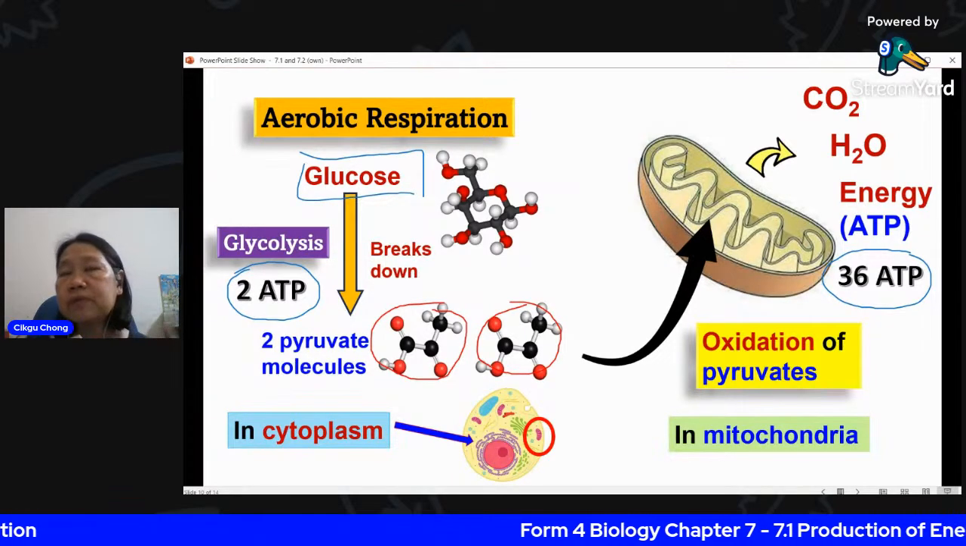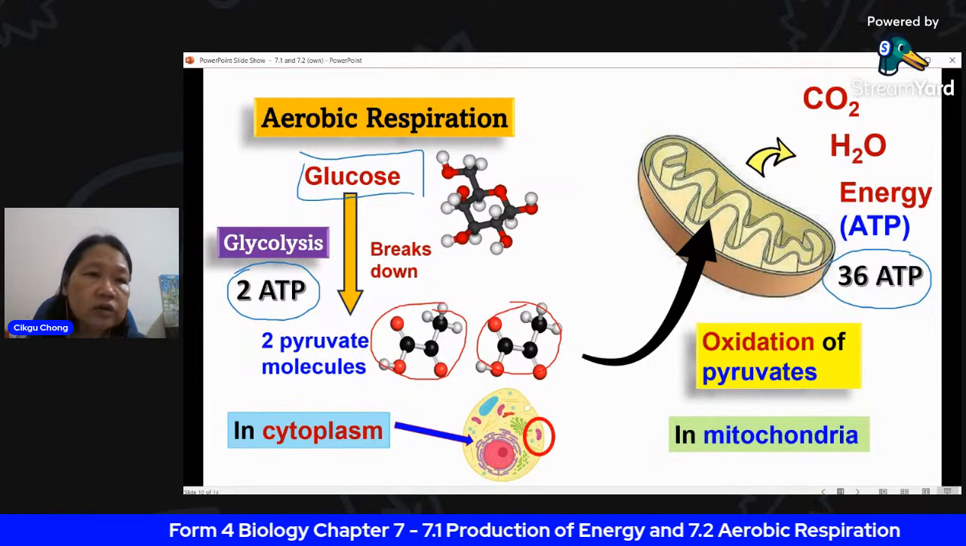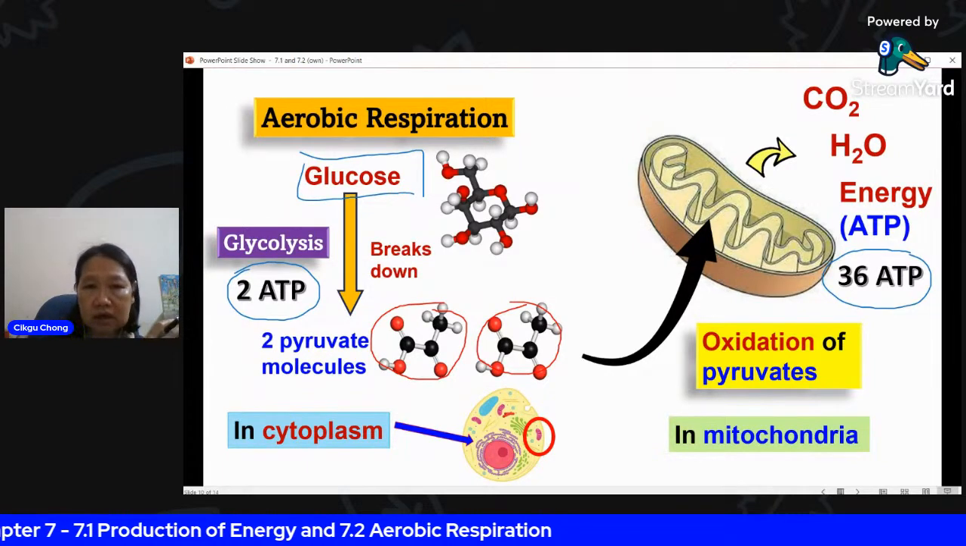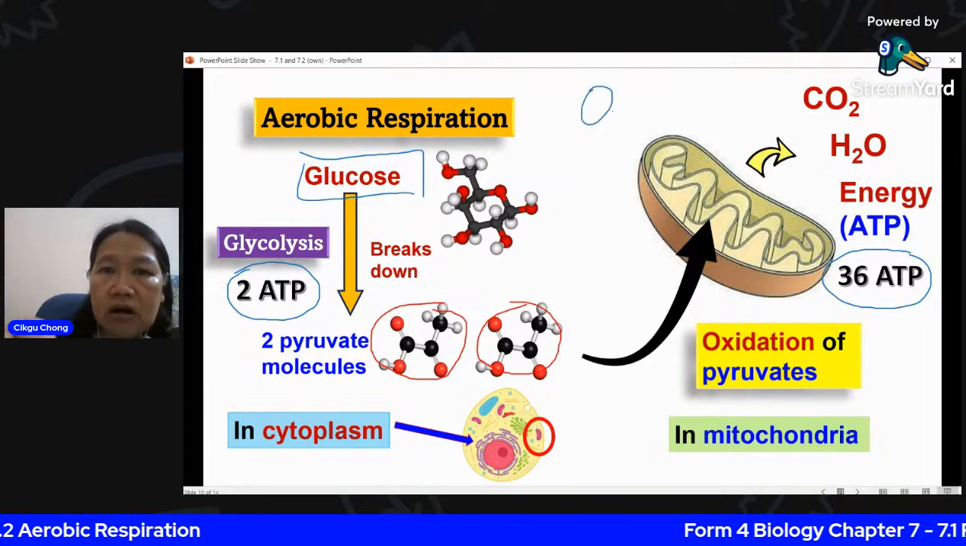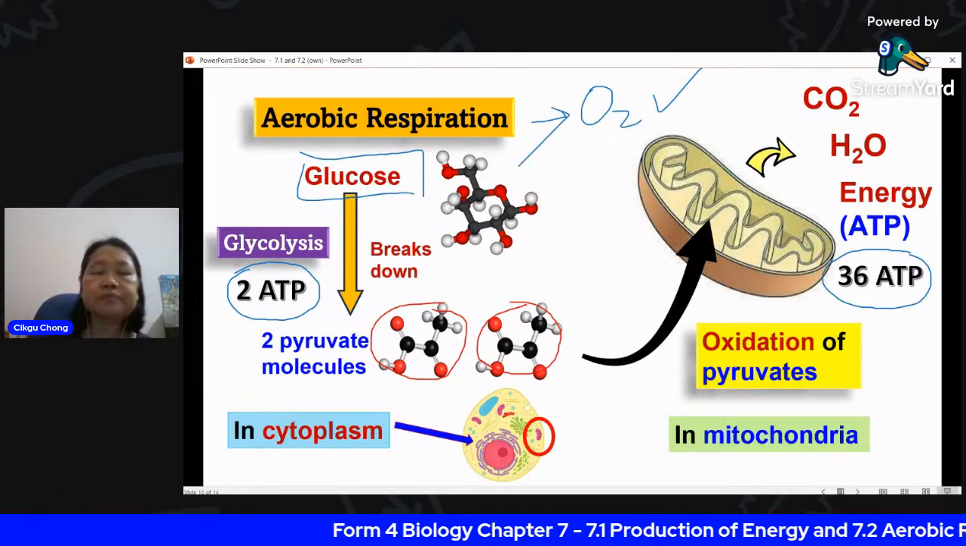So this is totally released already. No more energy inside the glucose. All the energy has been released. So this is the best choice, of course, right? You want to get as much energy from your glucose as possible. So that is if there is presence of oxygen. This is called aerobic respiration.